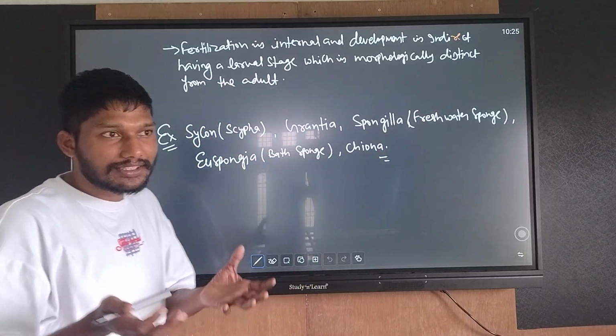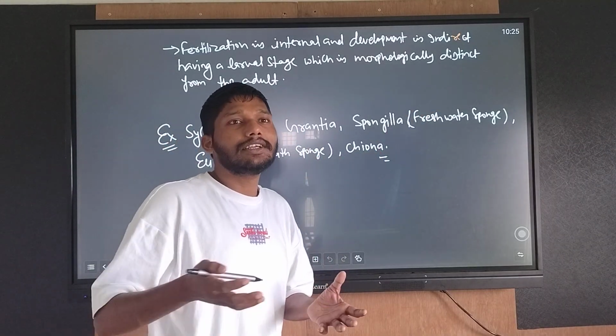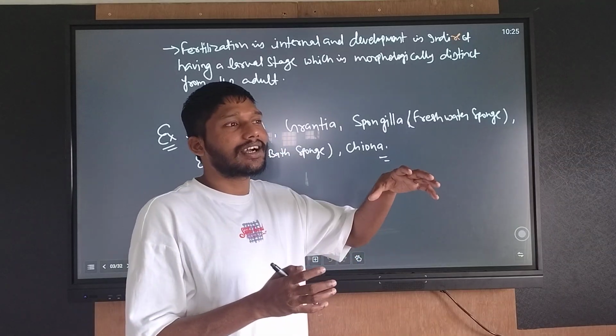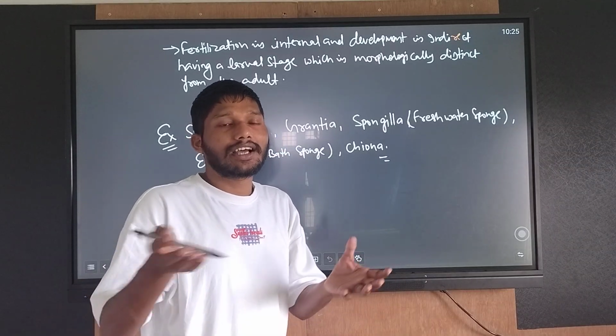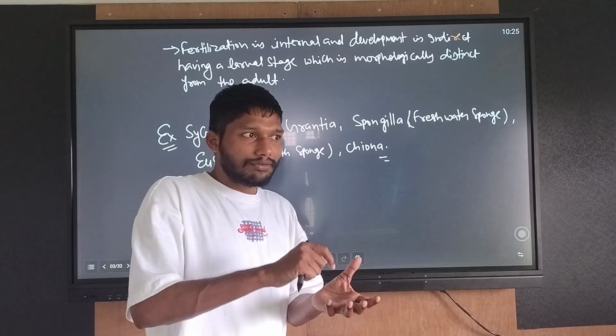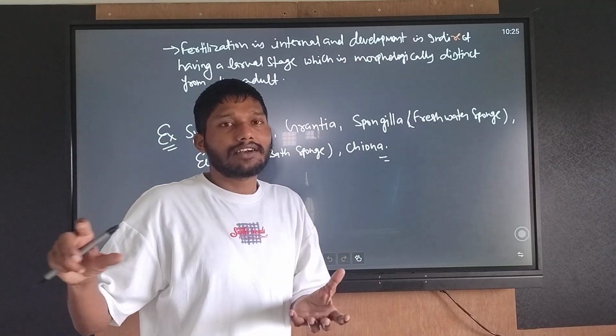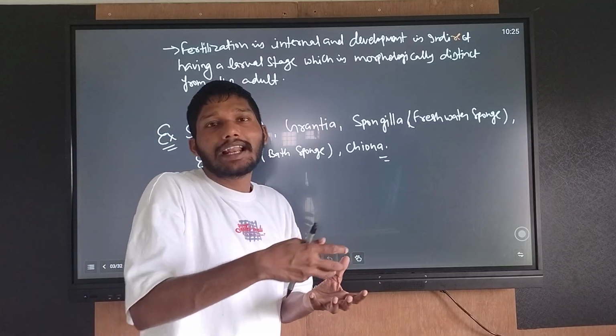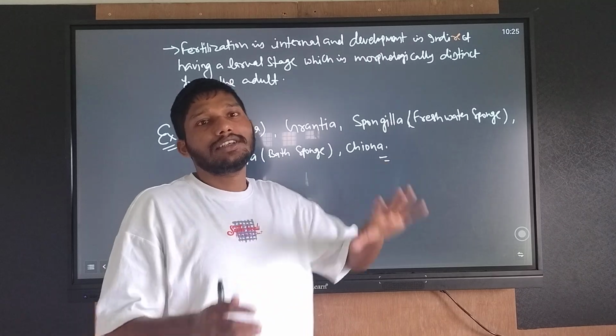We know that a larva is distinct from the adult. Some characters seen in the larva are not seen in the adult, and when it transforms, many characters are degenerated.